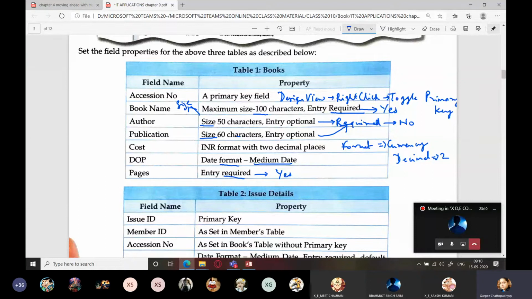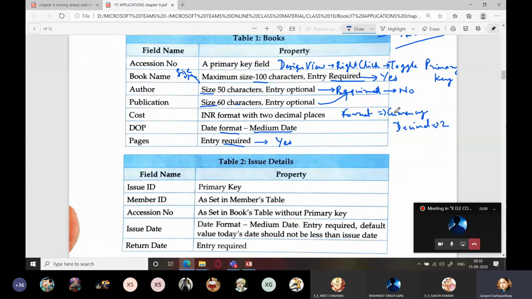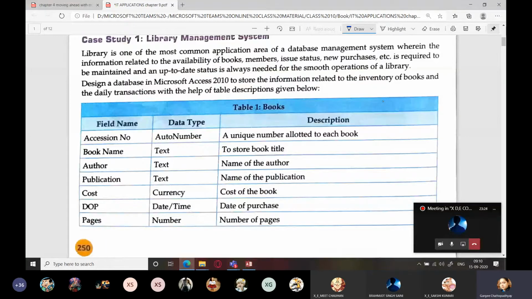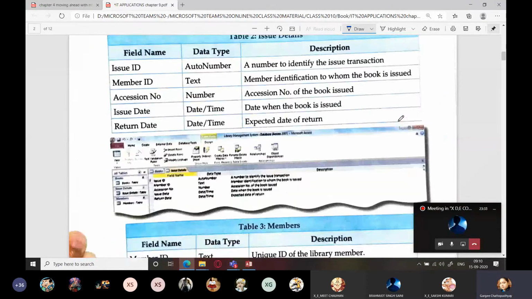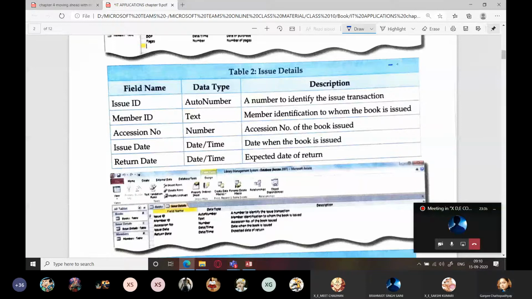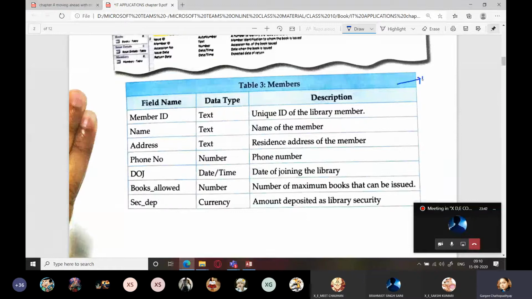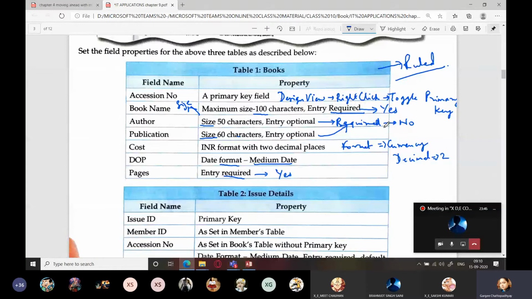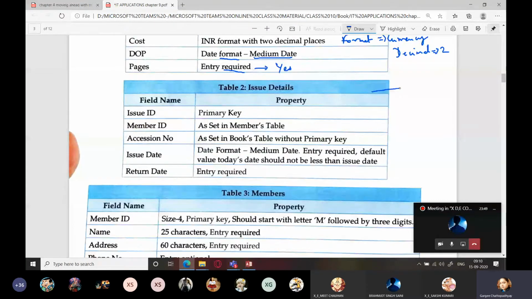Those who don't have the laptop or the PC, all this you will be doing on the ruled side. Please note it down. I'm giving you the example of one question, the rest you have to do. This will be done on the blank side. Coming down, this will be on the blank side. Then this will also be on the blank side. And here on the ruled side, you will be doing this. Same way with issue details also.